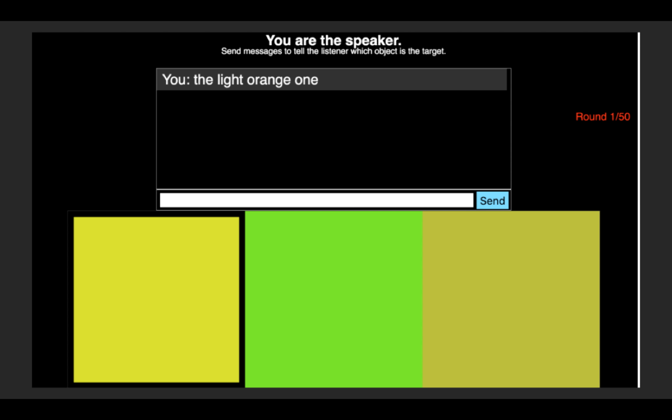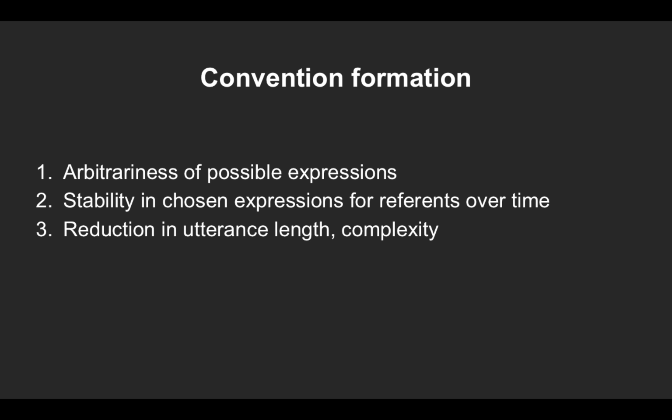In many ways, the color and context dataset is pretty similar to the Tangram game. The color reference game gets two players who don't know each other at first to repeatedly play a game where one player instructs a listener to click on the correct target color out of 3. The Tangram experiment captured 3 main aspects of linguistic convention formation. First, the arbitrary choice of referring expression from a set of possible alternatives. Second, the stability of the convention once it's chosen. And third, the reduction in complexity of expressions over time.